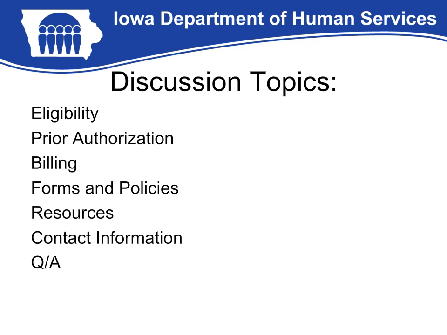This training is designed for newly enrolled behavioral health and substance abuse providers. We will be discussing the following topics. We'll go over the IME eligibility types, billing the IME, the prior authorization process, the forms available and the related policies, as well as resources available to providers and how to contact the Iowa Medicaid Enterprise.